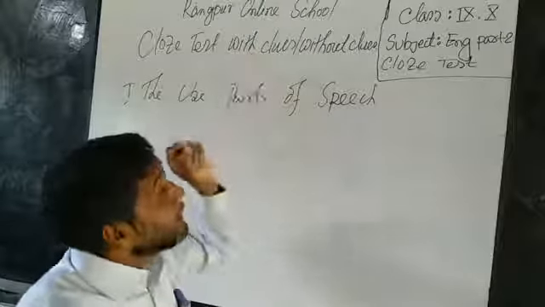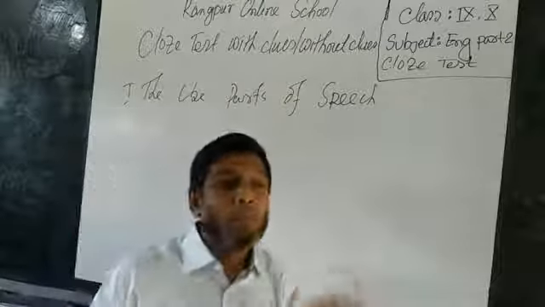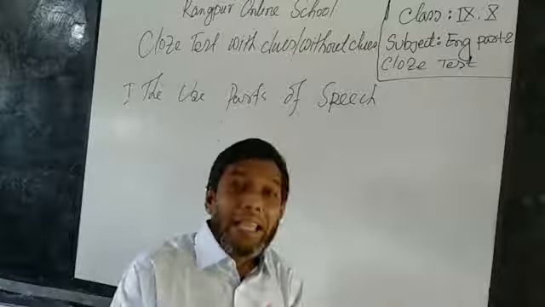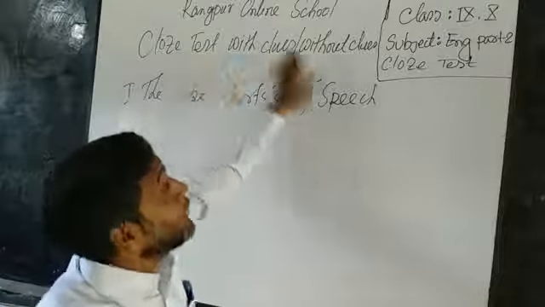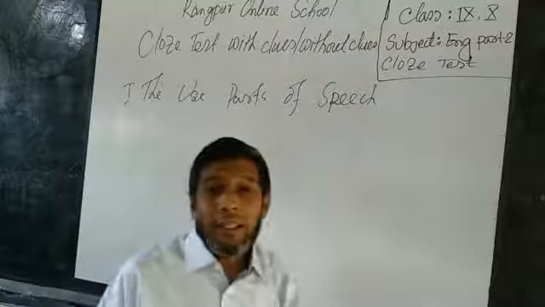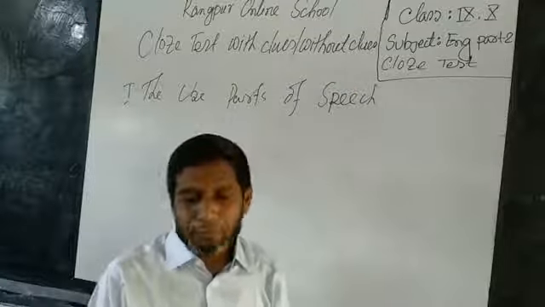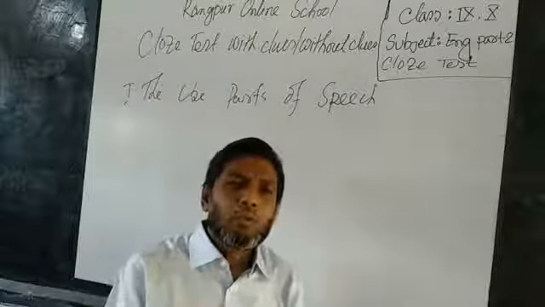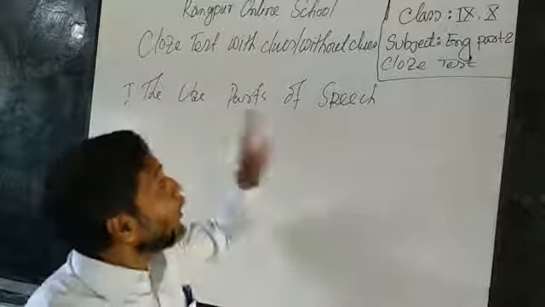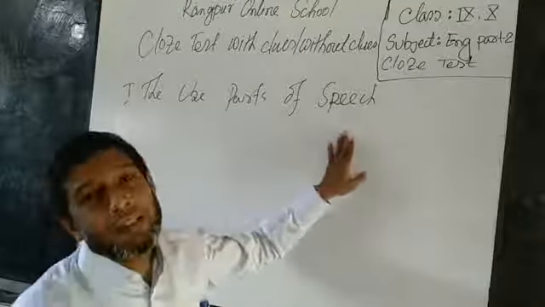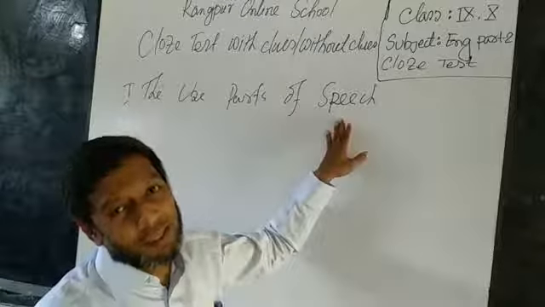So to be successful, to be perfect, to be expert in any fill in the blanks, not only in the cloze test with clues and without clues, especially in our contextual grammar system, we must have knowledge of the use of parts of speech.